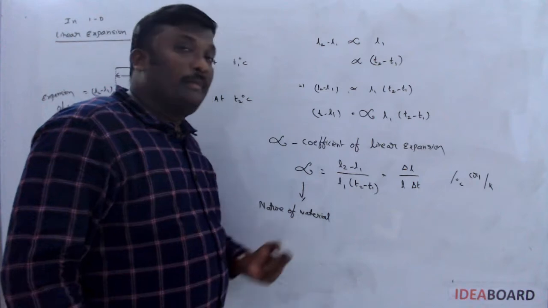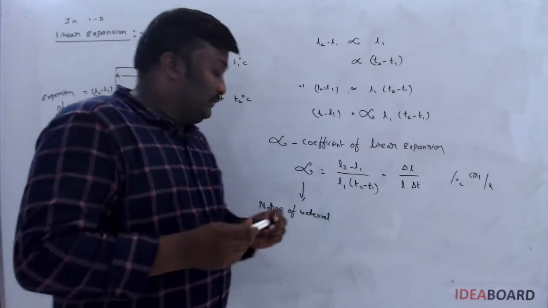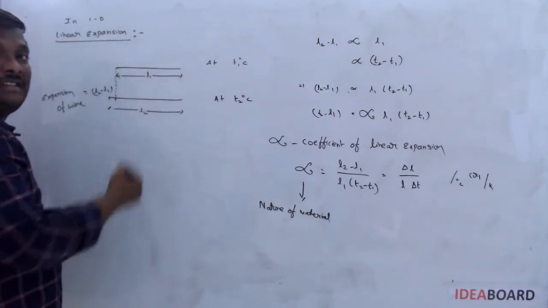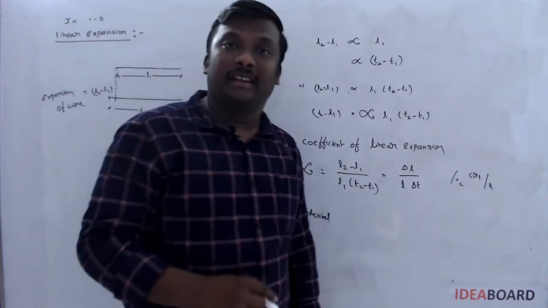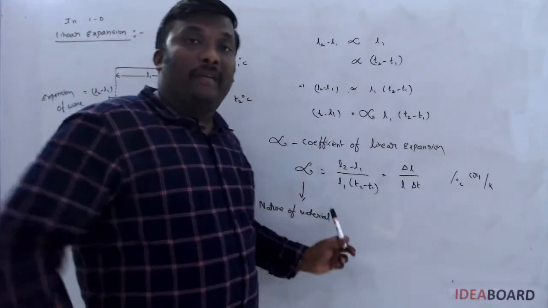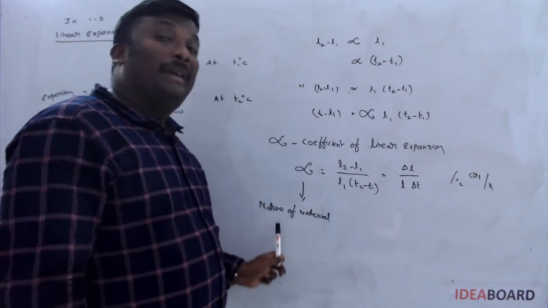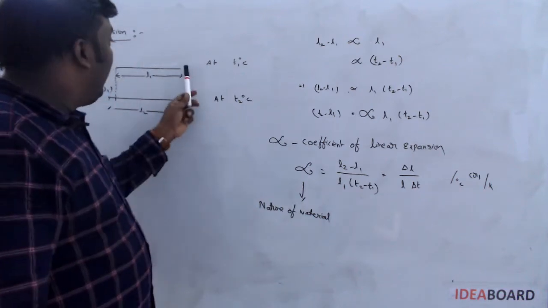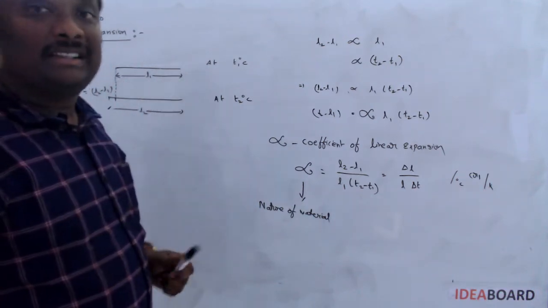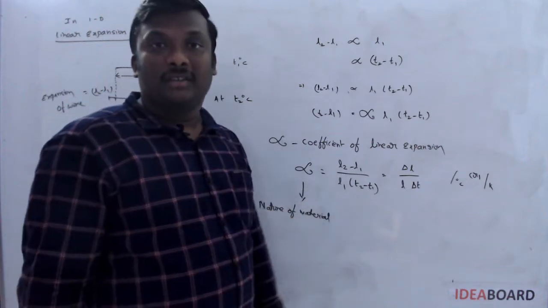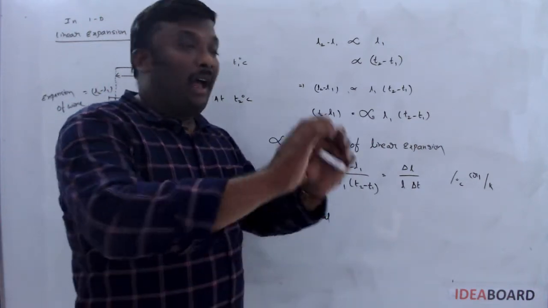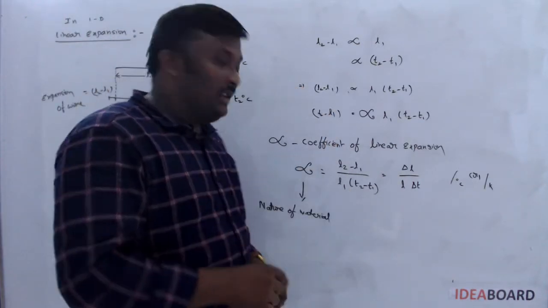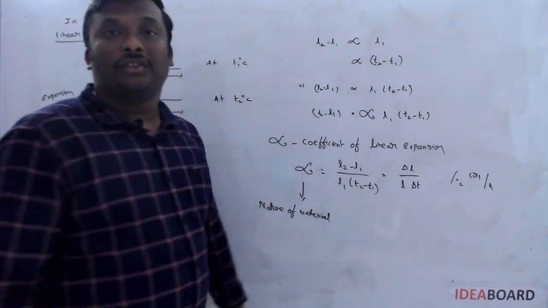Nature of the material means if you consider two wires made up of the same material, then no doubt both have the same value of alpha because the material does not change. If I consider two wires made of two different materials, then the value of alpha changes. So in the given question, if two wires are made of the same material, then alpha always remains constant.